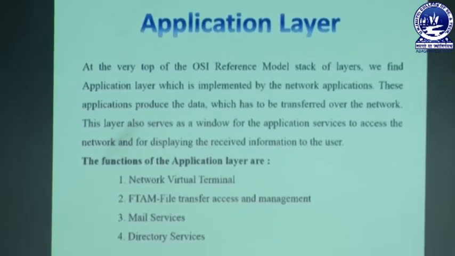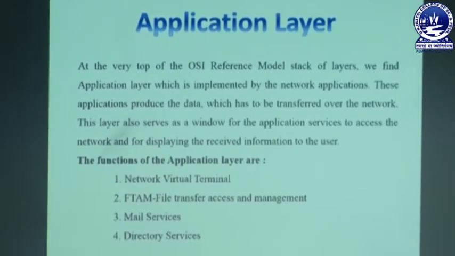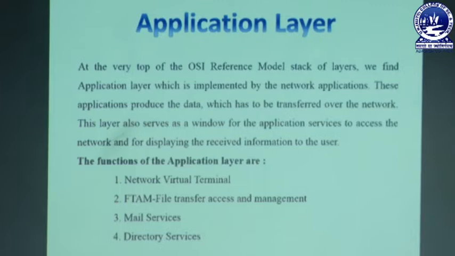At the very top of the OSI reference model stack of layers, we find the application layer, which is implemented by the network applications. These applications produce the data which has to be transferred over the network. This layer also serves as a window for the application services to access the network and for displaying the received information to the user. So what is the application layer?